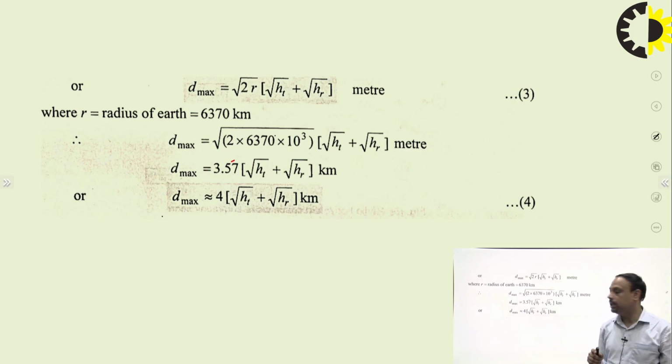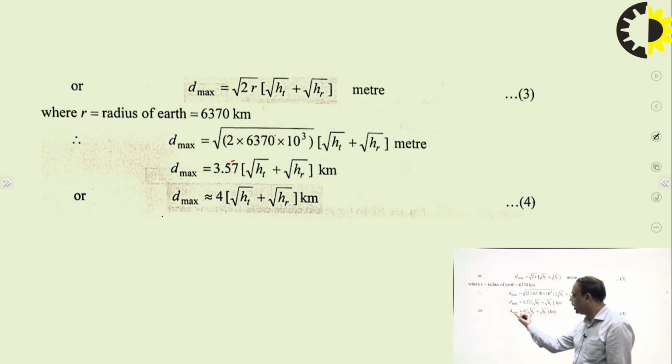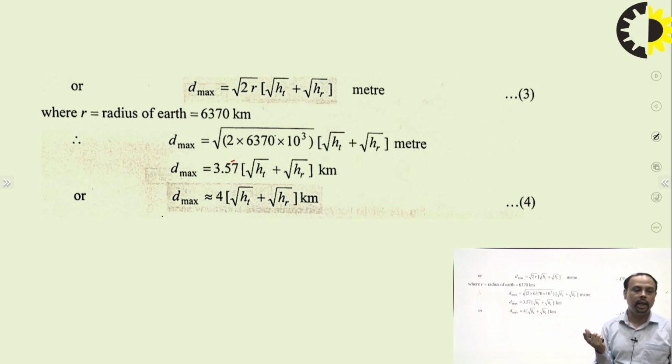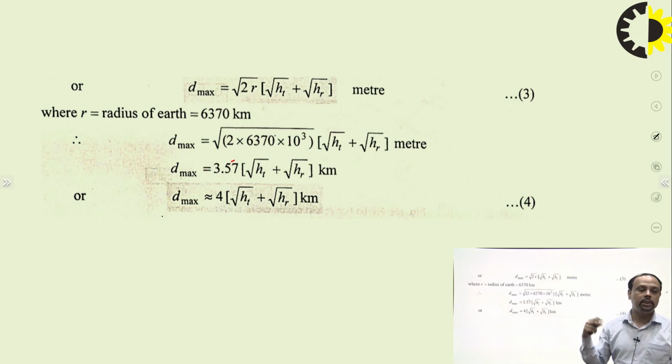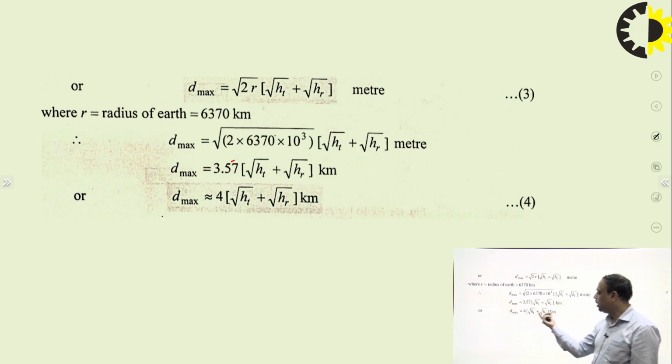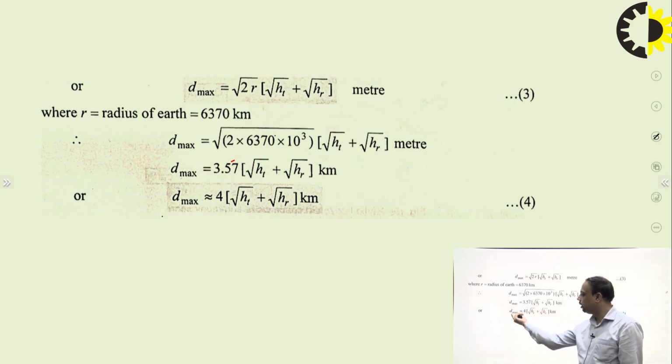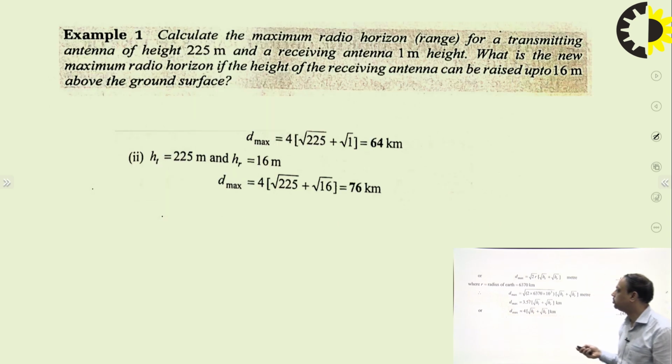So we can see that the distance of communication between the transmitting and the receiving antenna is directly proportional to the square root of the height of the transmitting and the receiving antenna. So if we make the tower as large as possible, we can increase the range of this transmission from the transmitting to the receiving antenna.